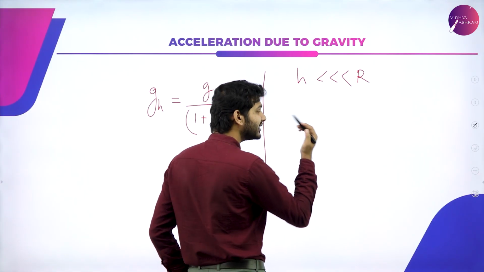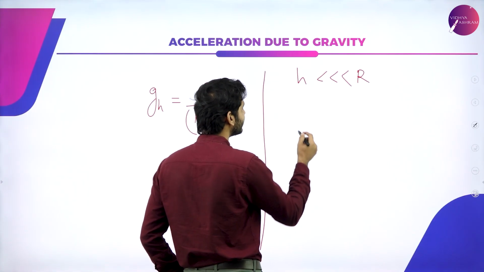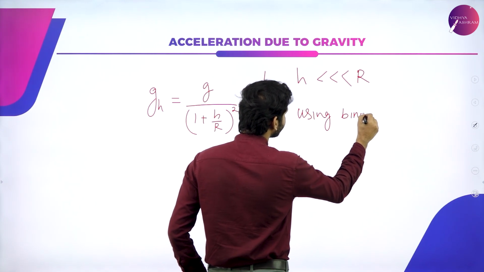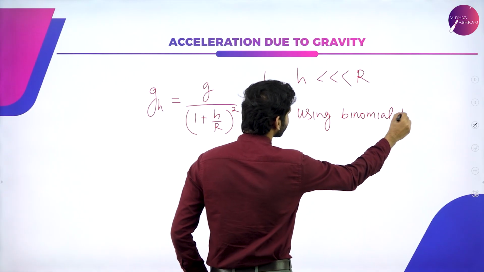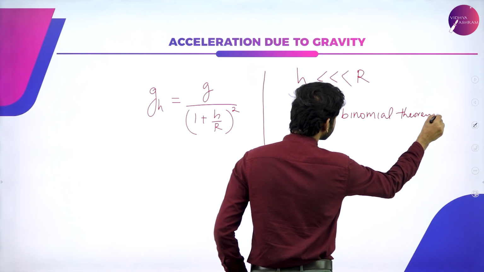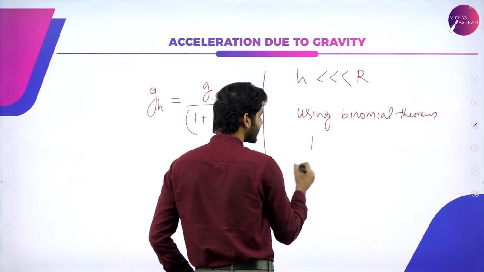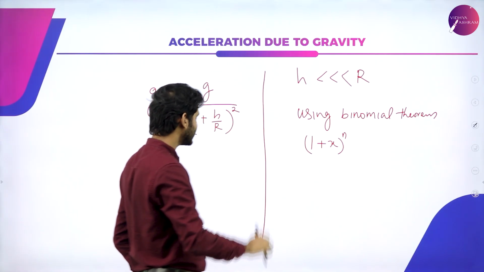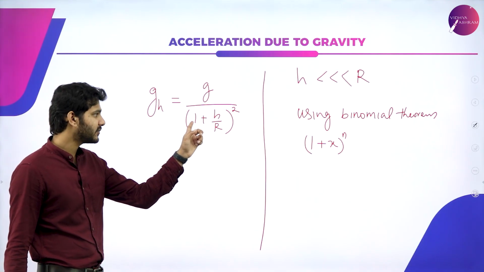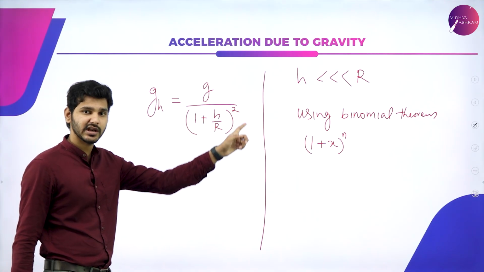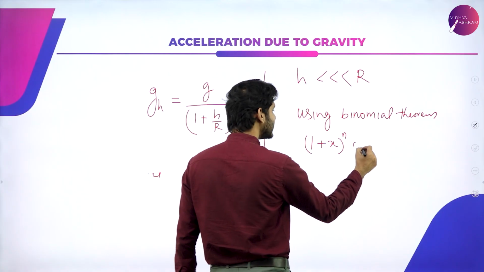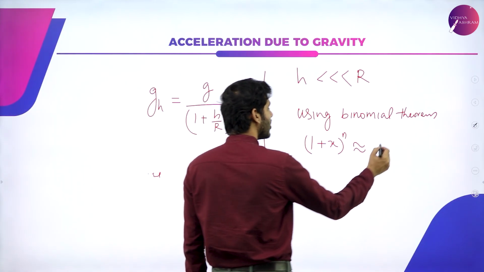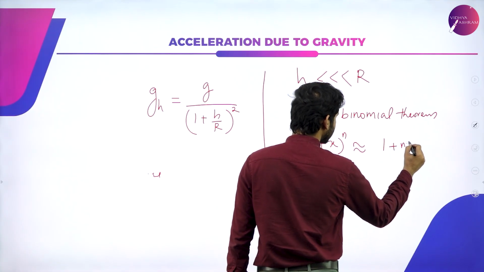Using the binomial theorem, there is an expression where (1 + x) whole raised to n can be approximately written as 1 + nx.